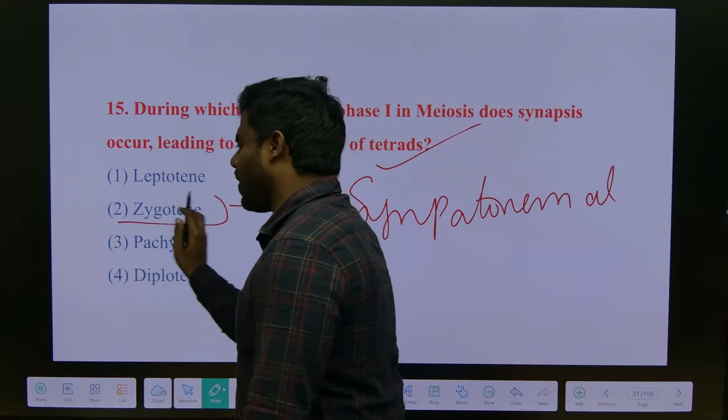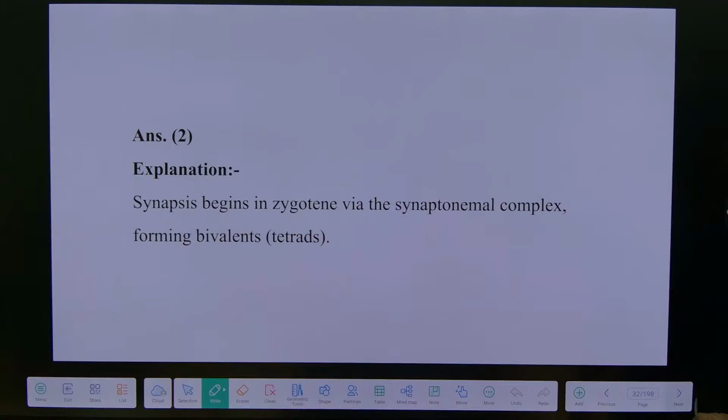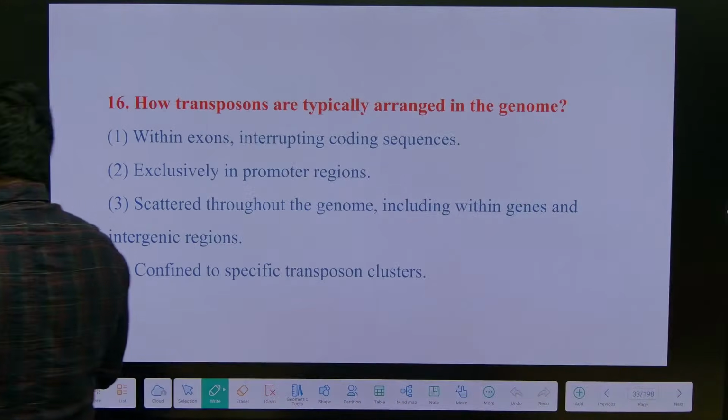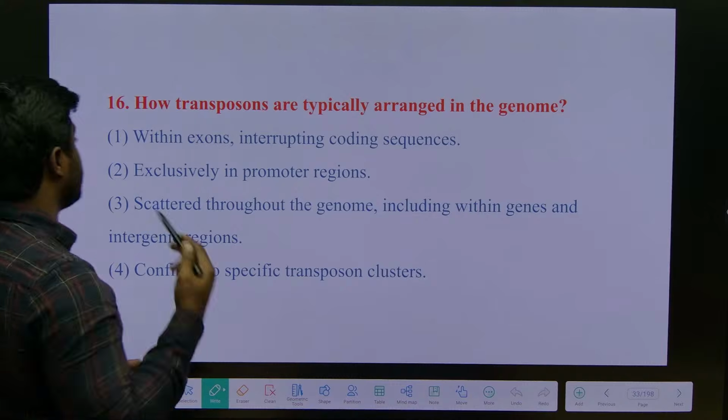Every student commonly knows that; it's an 11th standard NCERT question. See, the same lines we also read in the PPT. No, it's zygotene, not pachytene. We read this question so many times.